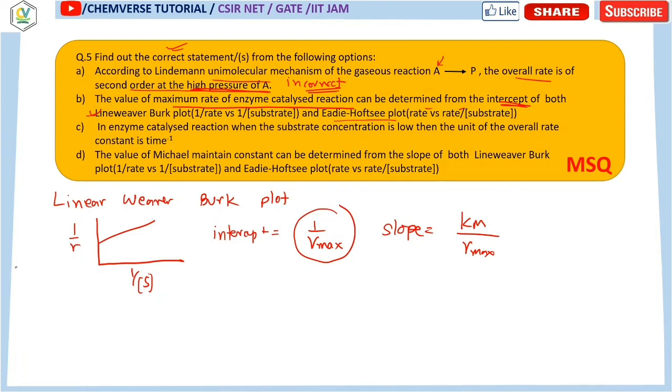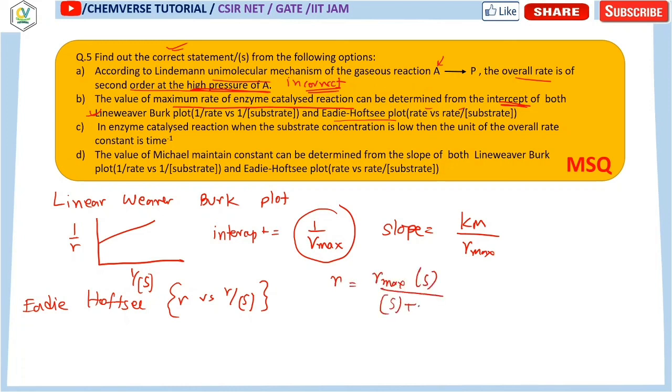So now let's check the Eadie-Hofstee plot. What is the Eadie-Hofstee plot? It is basically the rate versus rate by substrate concentration. This is the Eadie-Hofstee plot. Now you can see that if you just deduce the expression, the rate expression is R max S by S plus Km, isn't it?